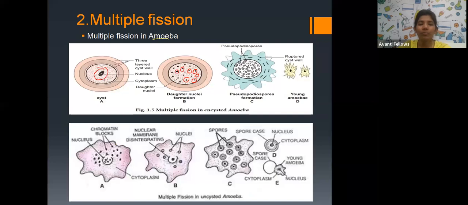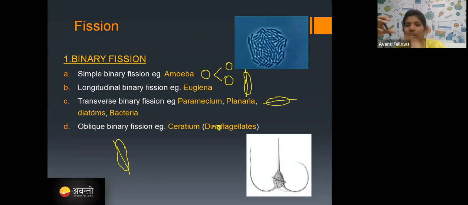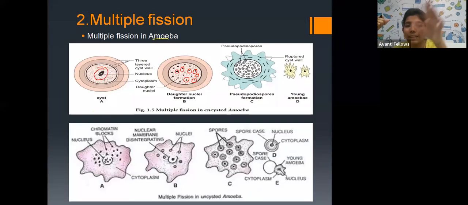And in the multiple fission, what happens? Normally in binary fission, one nucleus divides into two, then the cytoplasm divides and two individuals form. Whereas in a multiple fission, one nucleus divides into two, two into four, four into eight. After formation of many nuclei, the cytoplasm divides, and finally many daughter cells form at a time. So this is multiple fission.